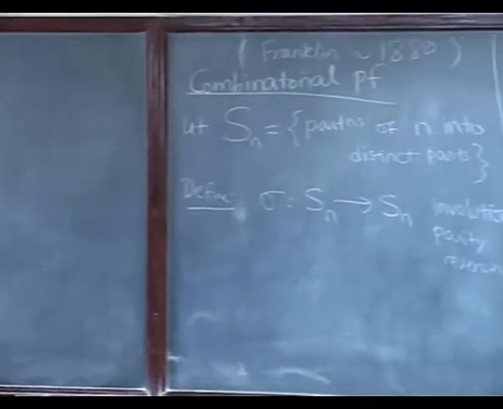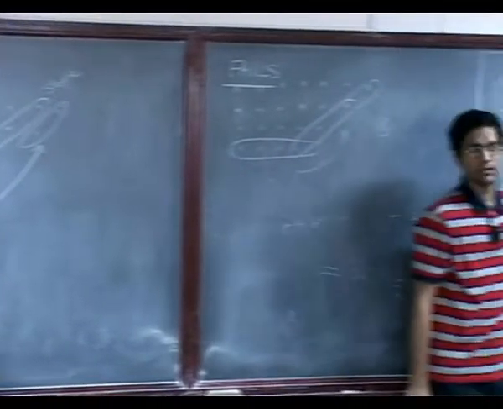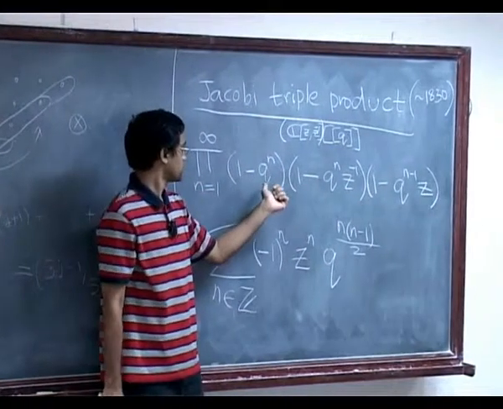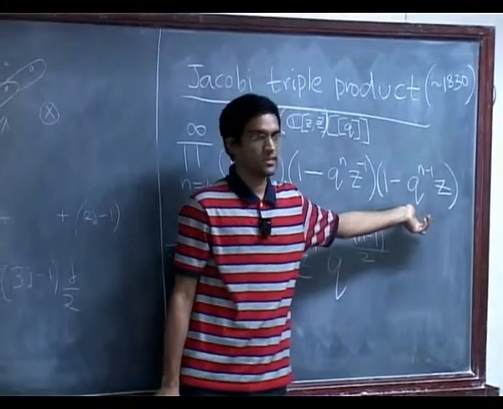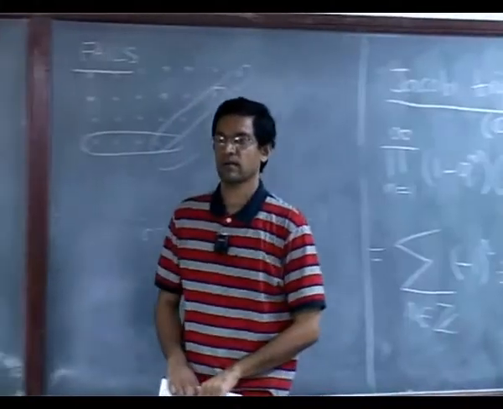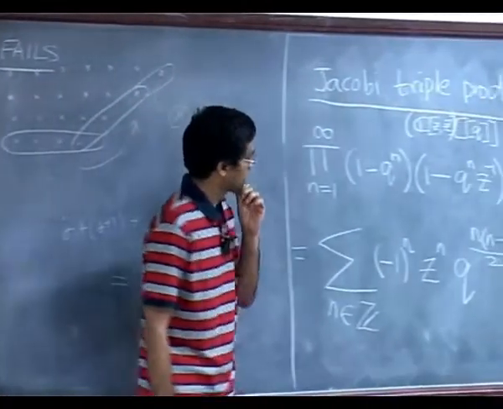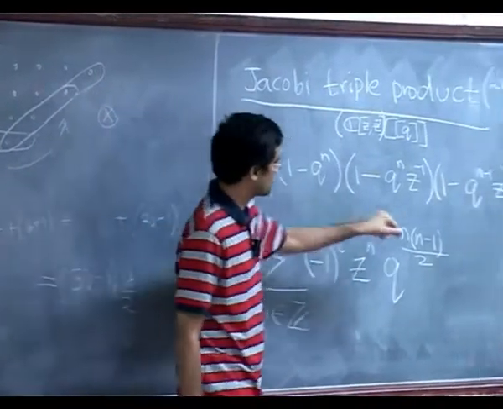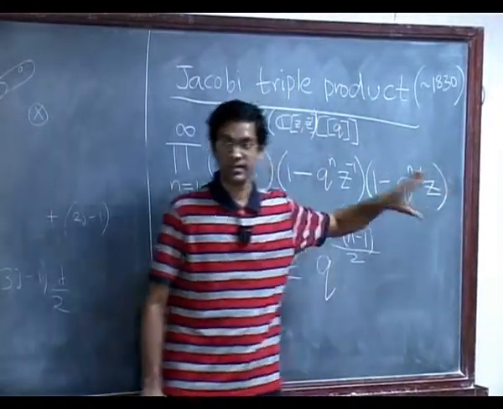It is as good as forgetting about z, because I can just erase the z's from both sides, right. So, I should get something which deals with 1 minus q to the n, 1 minus q to the n, 1 minus q to the n minus 1, except there is a slight problem. I can't really put z equals 1. So, where will I run into problem? N equals 1 makes this term 1 minus z. So, in fact, if you think about it, there is a 1 minus z occurring on the left hand side. Okay. So, we need to get rid of that.